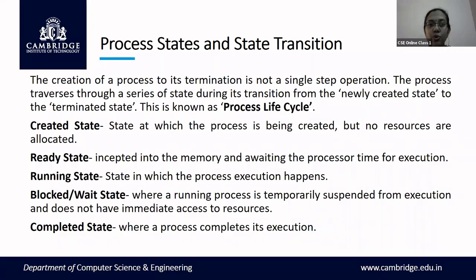Then it has to move through various states step by step, and only then go to the execution state. It cannot directly go for execution; it has to go state by state and reach the execution state.